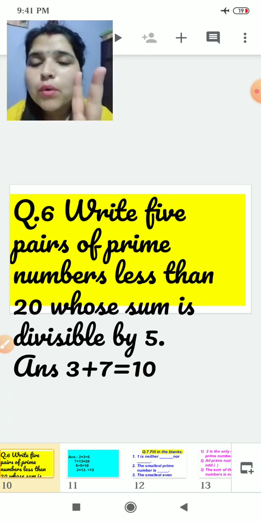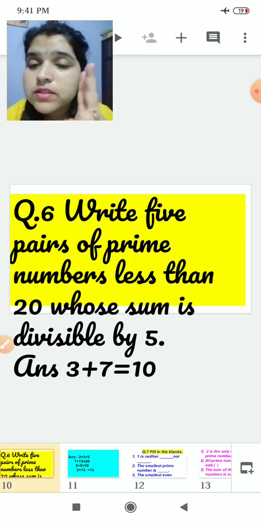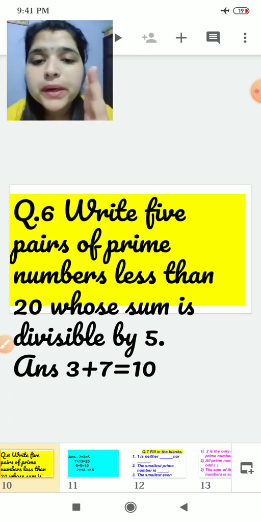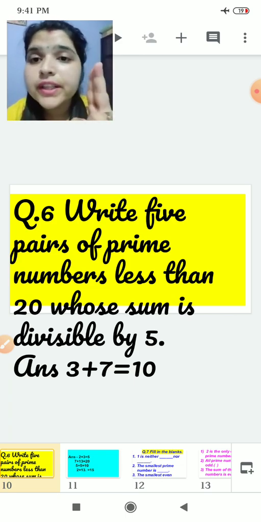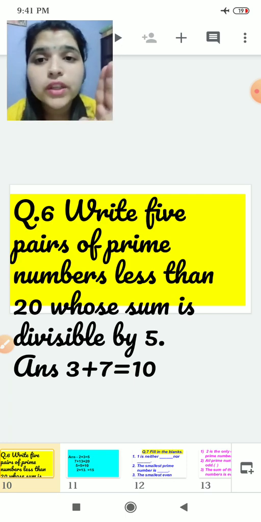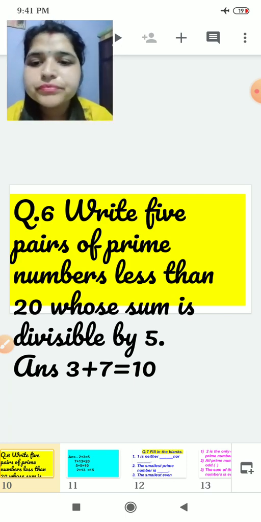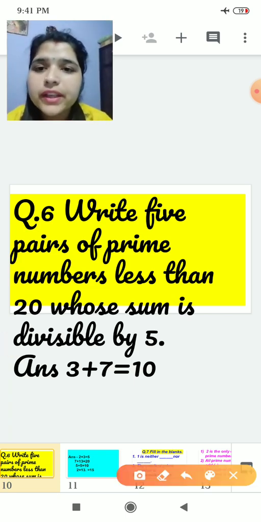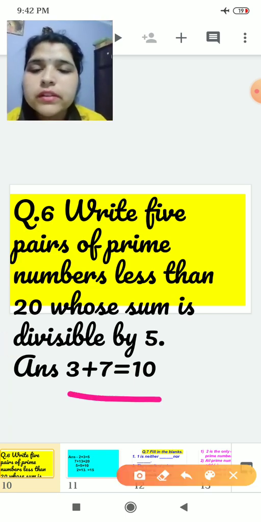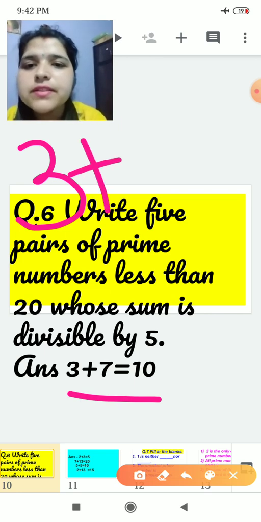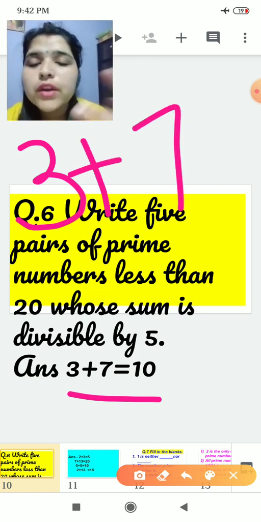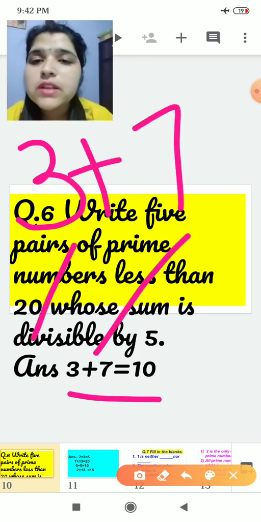Now the second condition is that the sum which you get should be divisible by 5. It means if you are getting the answer 20, 10, or 15, it should be divisible by 5. Okay, now I have taken 2 prime numbers here, that is 3 and 7. Both are prime numbers. If I add these 2 numbers, I get 10.